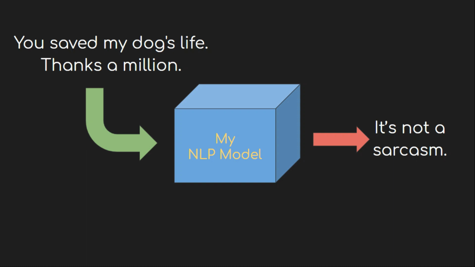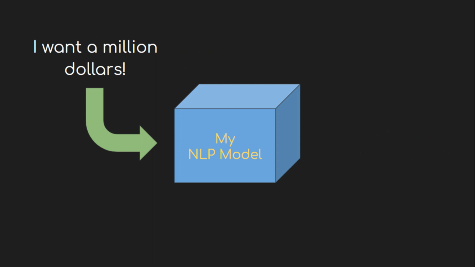The next two examples are my favorite. I want $1 million. In this case, I'm wishing for something. This is not necessarily a sarcasm, so I think this should not be treated as sarcasm. Let's see what our model thinks. Well, it says it's not a sarcasm.